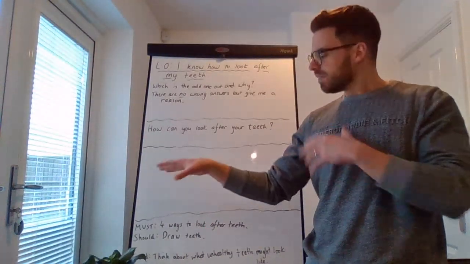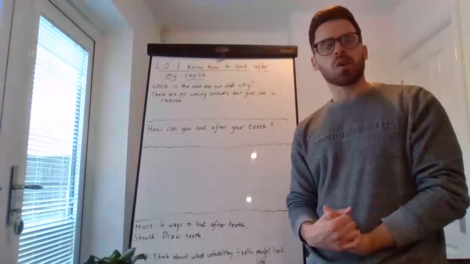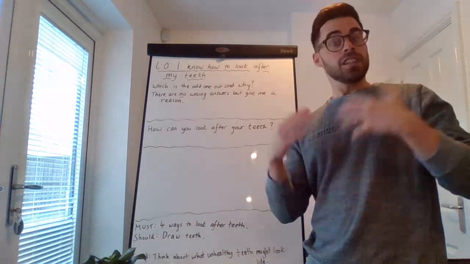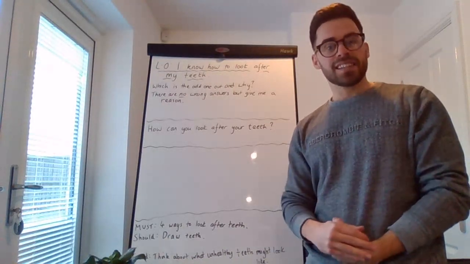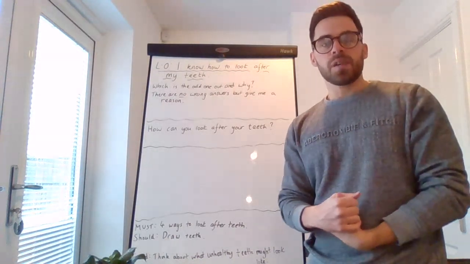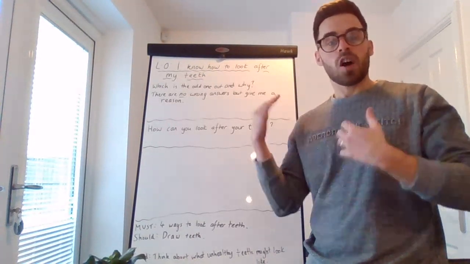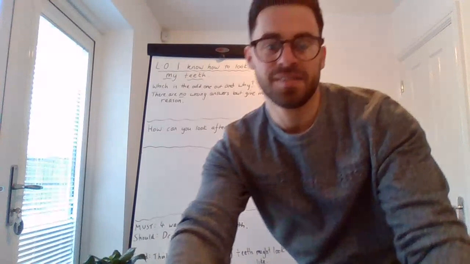Just give me a nice, clear explanation. What do you think is the odd one out? Which one do you think is the odd one out? Is it the person? Is it the plant? Is it the cat? And just say why you think that. Maybe pause the video for a minute and you can think about your answers, maybe even write one down, and I'll put something onto the board as well.